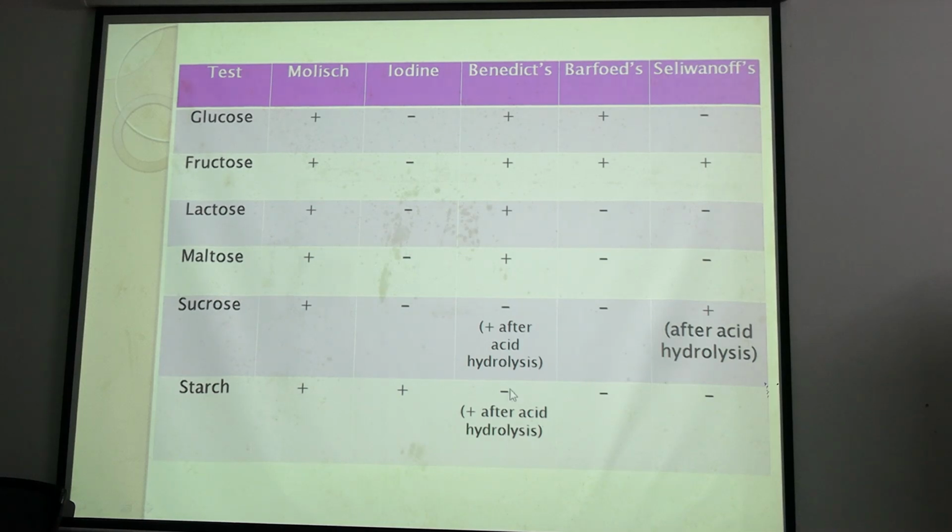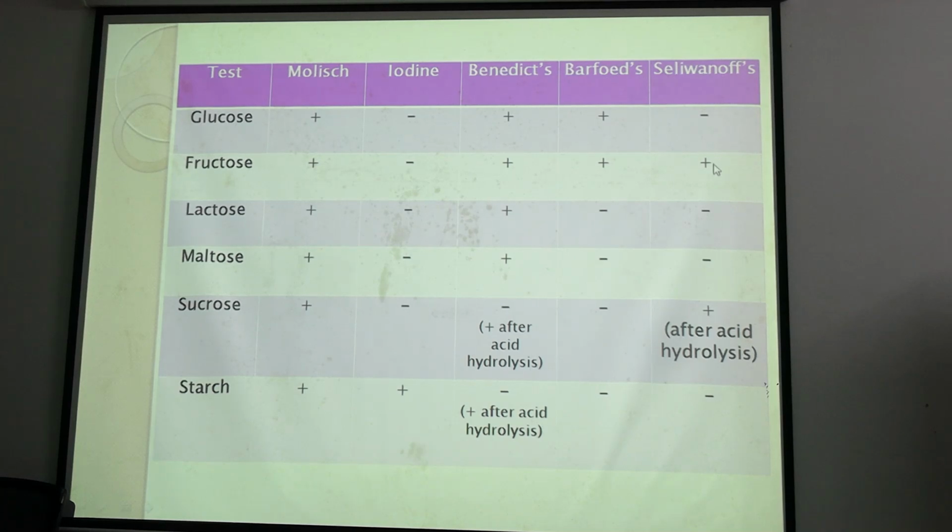Starch also will be negative initially, but after acid hydrolysis it will give positive Benedict. Barfoed to differentiate monosaccharide and disaccharide, I told you. Glucose, fructose, monosaccharides will give Barfoed positive, and lactose, maltose, sucrose, starch will give negative.